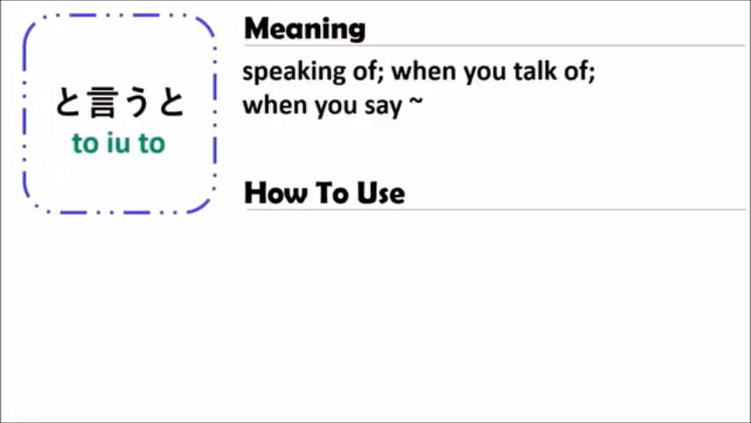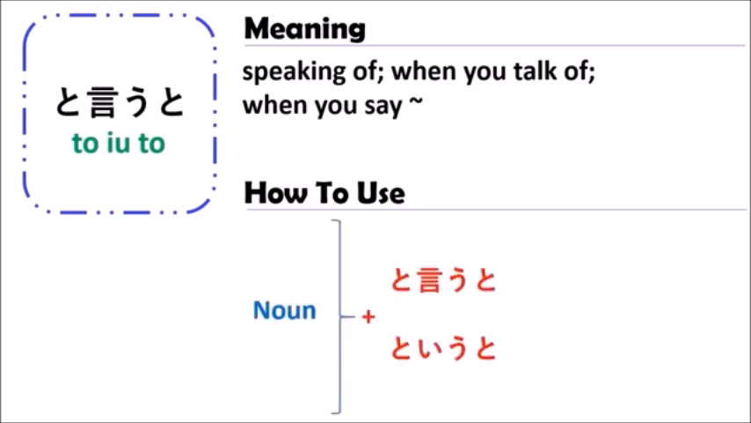Toyuto means speaking of, when you talk of, or when saying something. In Japanese, when you use the grammar of toyuto, you can use it with a noun only. That means you should begin with the noun, followed by toyuto.